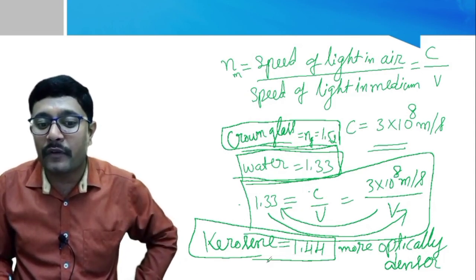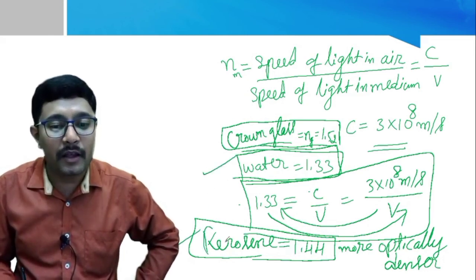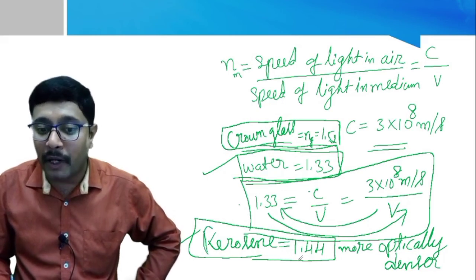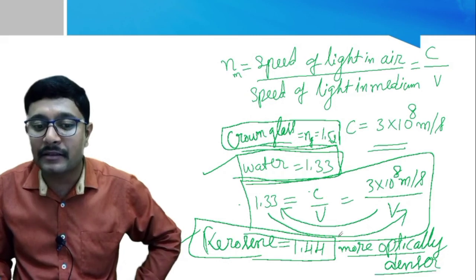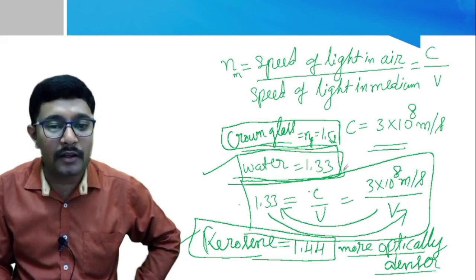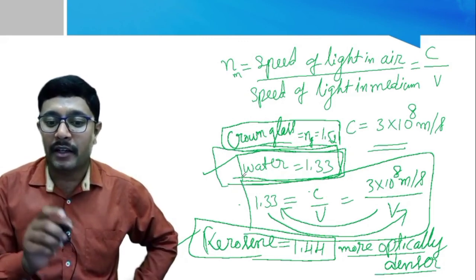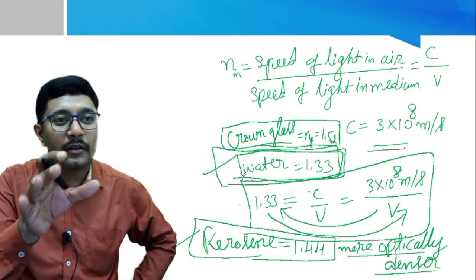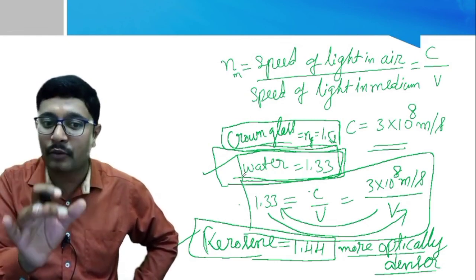Which one has more refractive index, kerosene or water? That is kerosene only, because the mass density varies, but kerosene is more optically dense than water. So by this example, we can also say that optical density does not depend on mass density alone.